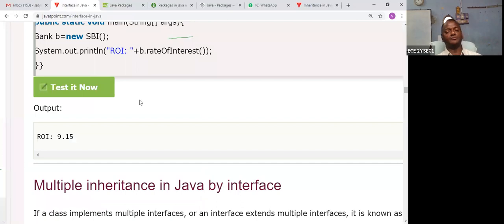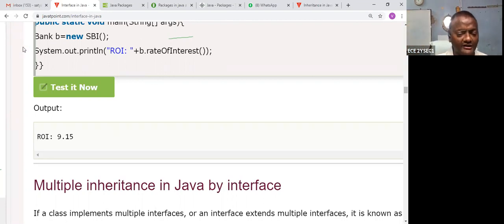So up to now, we have understood what an interface is and how the interface is linked with the class. Now, the next topic is how two interfaces are interlinked. I already mentioned this in the previous diagram. Interface to interface is linked with extends. Interface to class is implements. Class to class is extends.